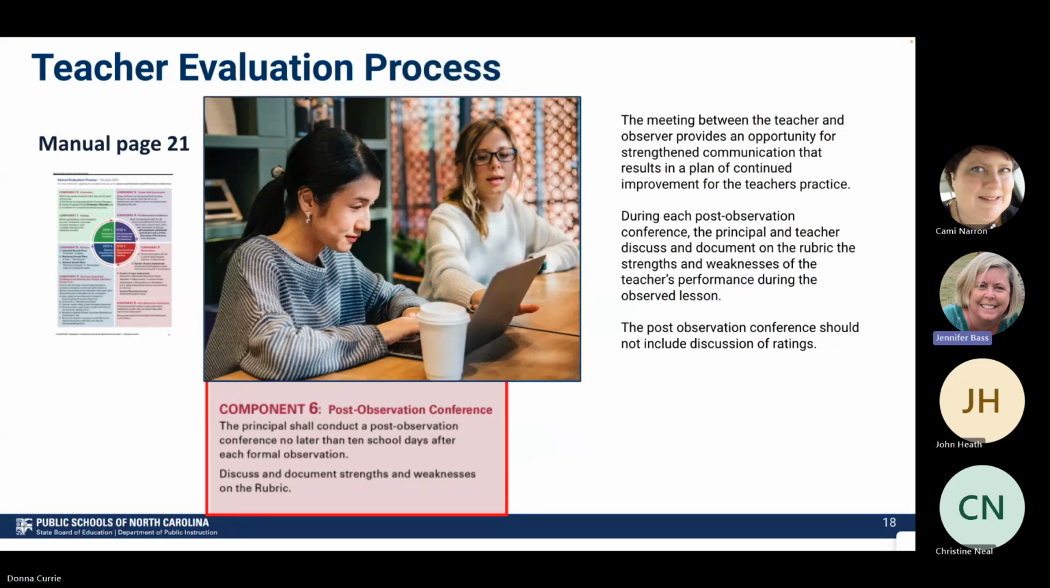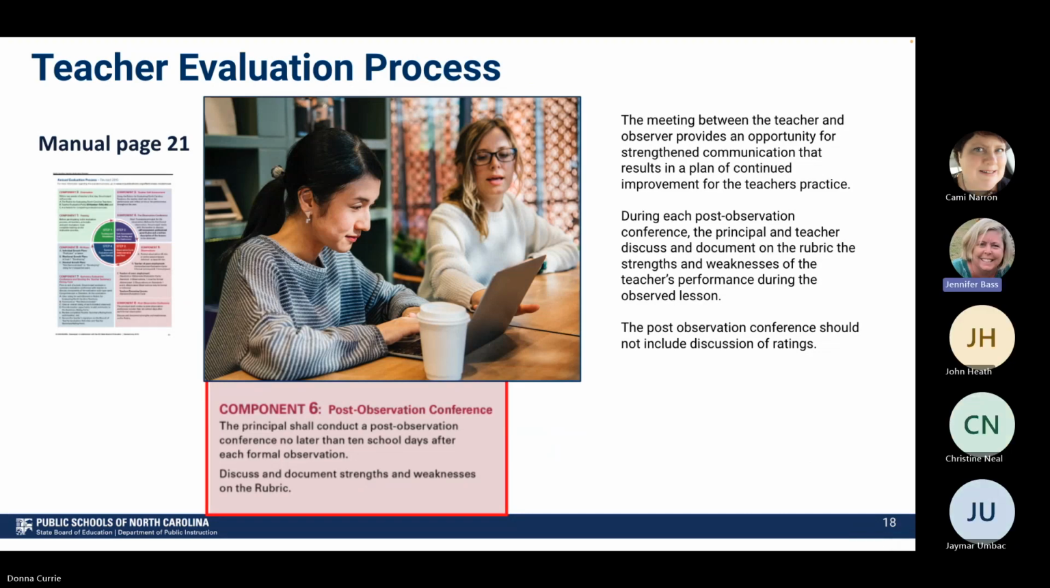Now, the meeting between the teacher and the observer does provide an opportunity to strengthen that communication, and it results in a plan for continuous improvement for the teacher's practice. During the post-observation, the principal and teacher should be discussing and documenting on the rubric all the strengths and weaknesses of the teacher's performance during that observed lesson. The post-observation conference should never include a discussion of ratings because that only happens at the end of the year. So we want to focus on the language of the rubric and the descriptors, not ratings during the school year, because we're collecting formative data.